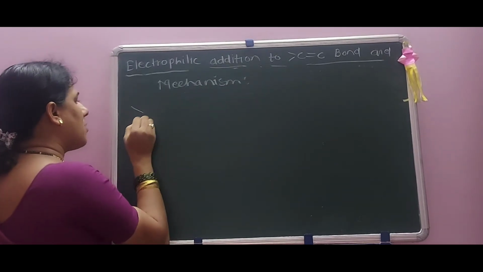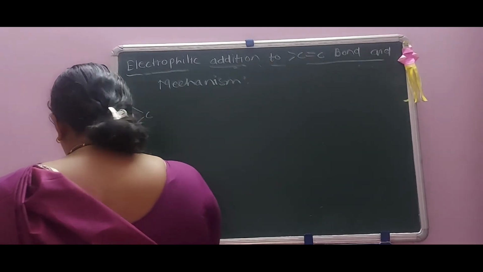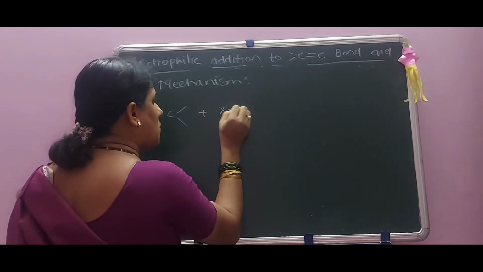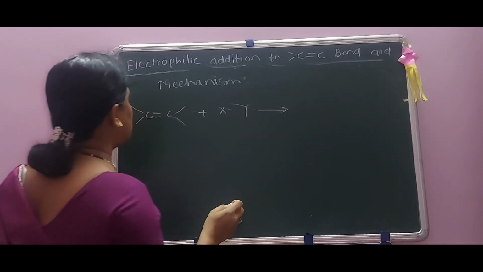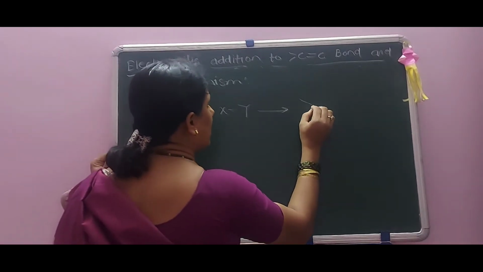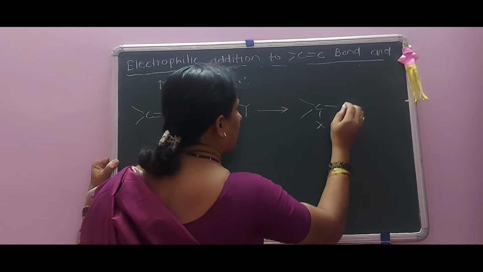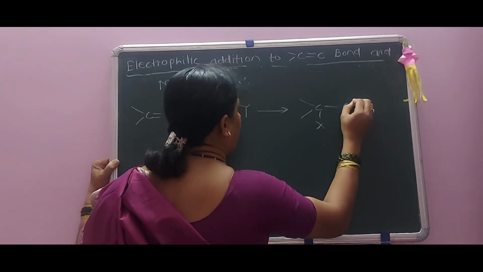Here we are going to start with C double bond C plus XY. There is formation of which product? That is C, X, and here C, and here Y.